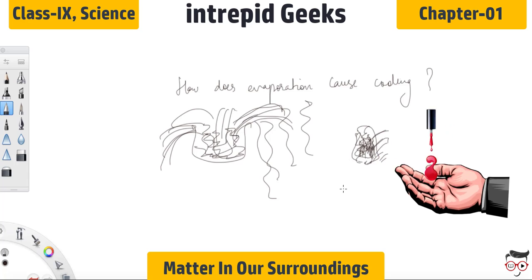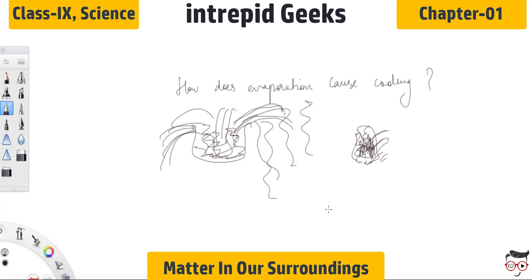Let's take another example. After a hot sunny day, people sprinkle some amount of water on the roof or open ground. Why? Because the larger latent heat of vaporization of water helps to cool the hot surface. It takes the energy from the hot surface and makes the hot surface cool. There are n number of examples of evaporation which can cause cooling.